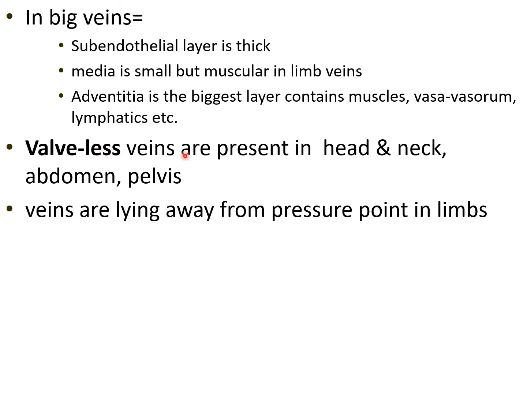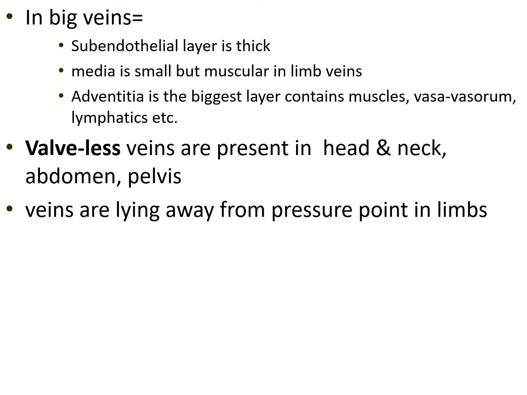Valveless veins are present in the heart, head and neck, abdomen and pelvis. Veins lying away from pressure points in the limb mostly have valves. Most veins contain valves that allow the flow of blood toward the heart but prevent its regurgitation in the opposite direction. Typically, each valve is made up of two semilunar cusps.